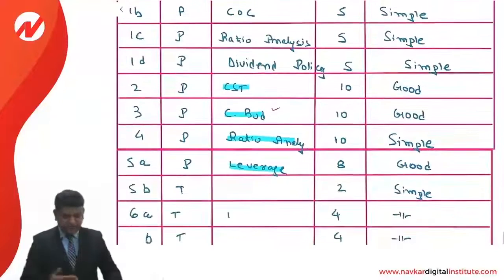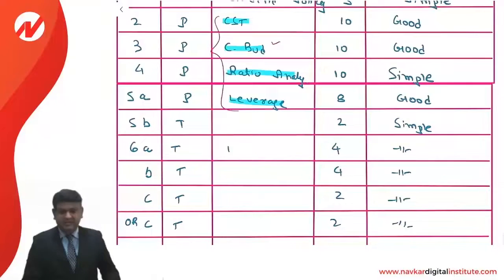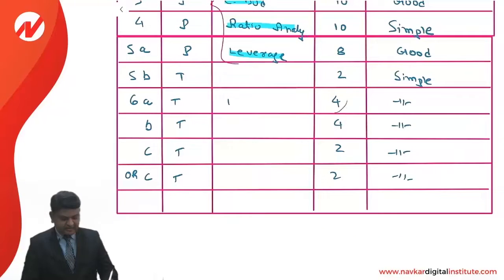And if one of the practical chapters is not so well done by you, then you can do the theory. In theory, you can see that out of 4 questions you have to attempt 3. Of course, for A and B you don't have a choice, and between the other 2 you have a choice.